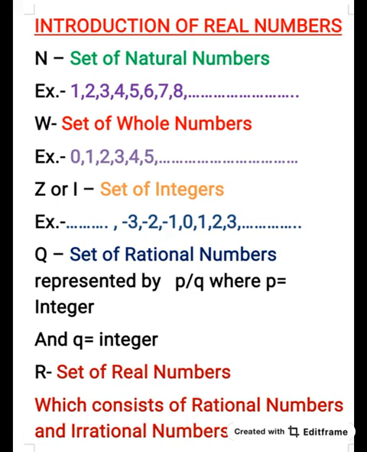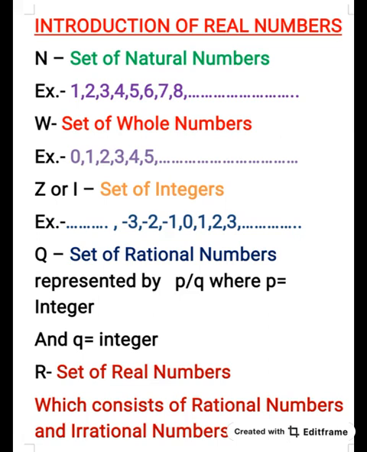The collection of rational numbers is represented by capital Q, and we write the numbers in the form small p by small q, where p and q are integers and q is not equal to 0. Capital R represents the collection of all rational and irrational numbers together, that is the real numbers. In this chapter we continue our discussion on real numbers.